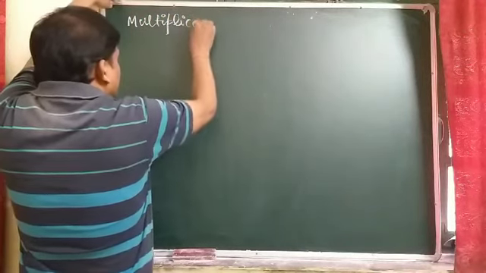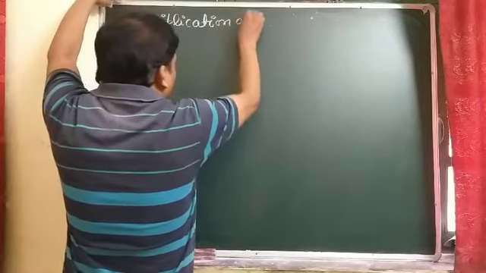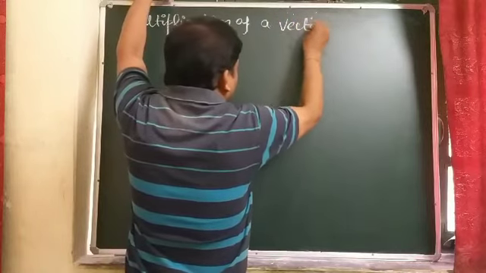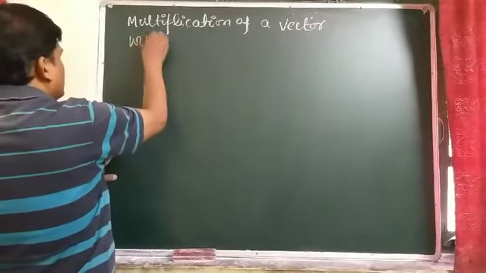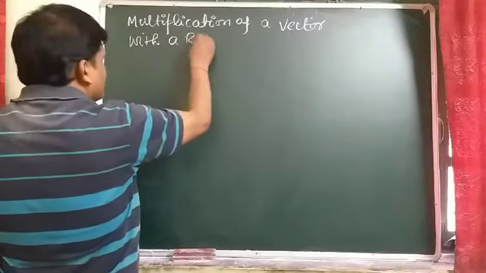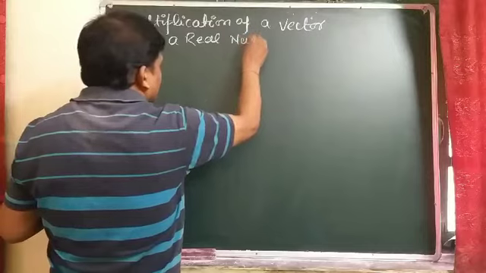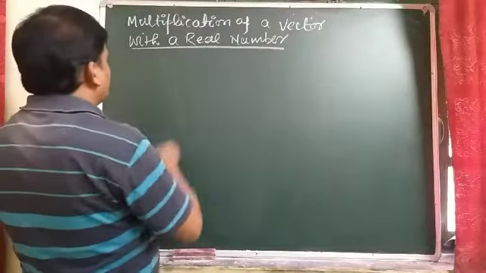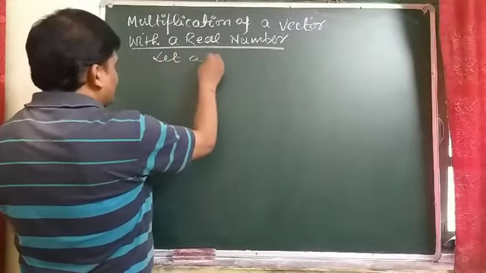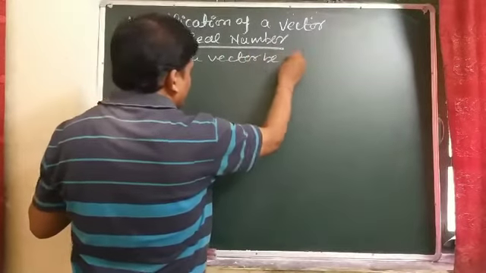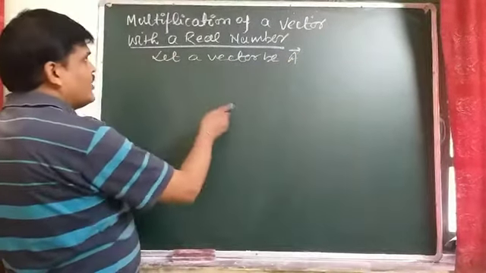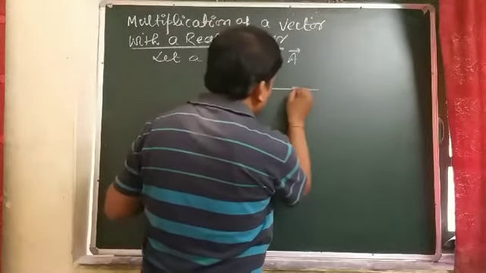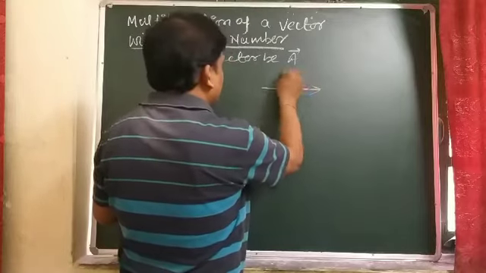Suppose a vector is A. When a real number is multiplied by a vector, and suppose this vector is shown in the diagram as vector A, clear?